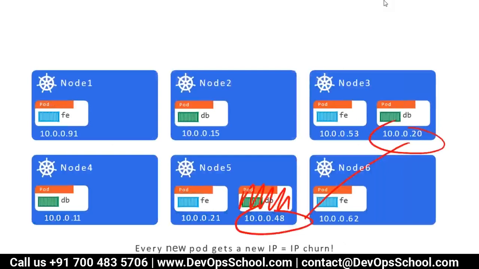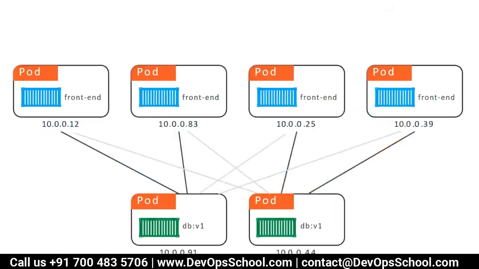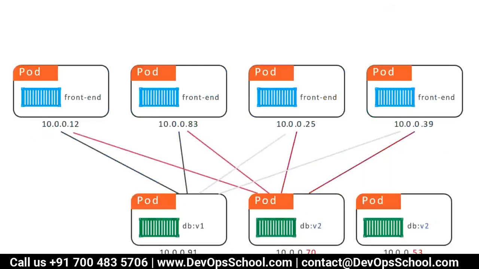So see, this is the scenario: 6 nodes, multiple pods, different kinds of pods. Why? Because Kubernetes views the entire data center as one computer. So Kubernetes can create any pod wherever it wants. It's not like this one: you see front end and database in different nodes. So now the question is which front end will talk to which backend. In this confusion, you need a load balancer.